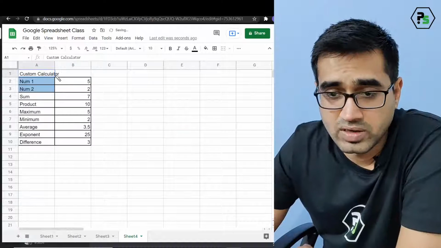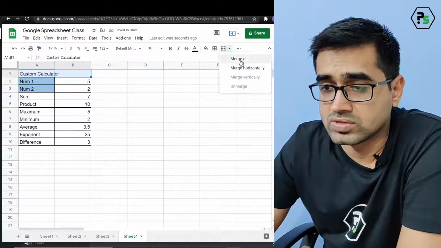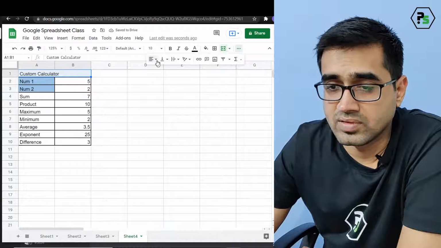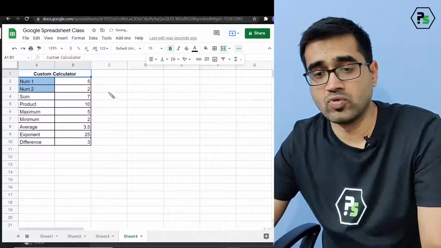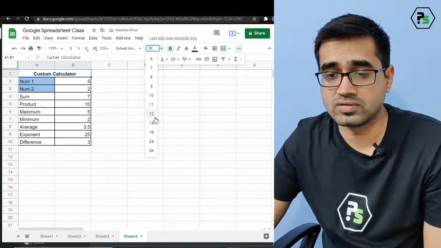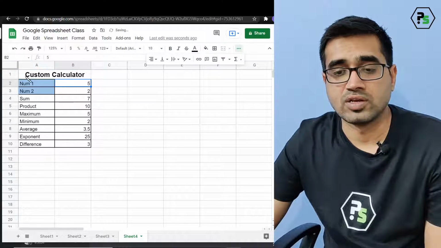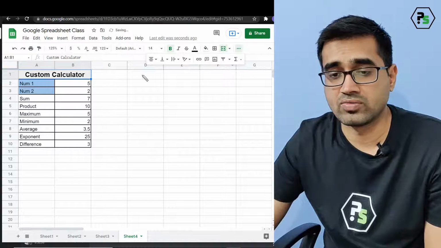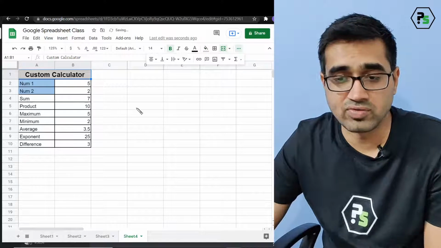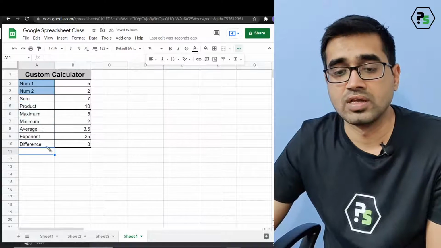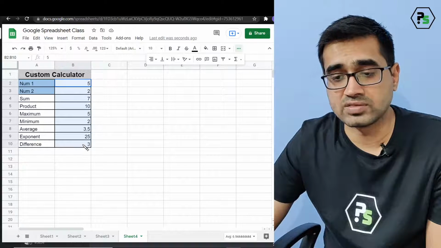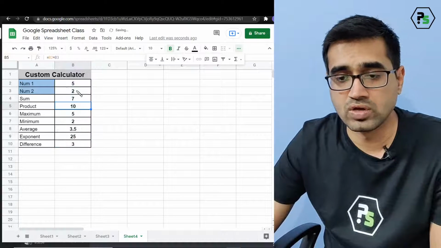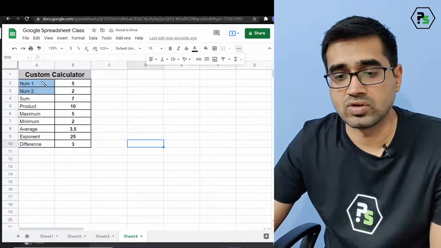So you can go and merge these cells so that they look better. You can align them in the center. You can make it bold. You can make it big. Correct. Now your custom calculator, this can become like a gray background. Don't believe I don't have a very bad taste for colors. Then you can go and make this value center line. You can make it bold if you wish to.